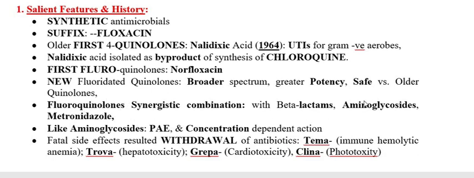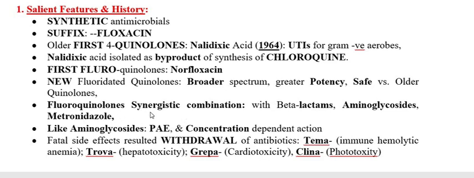Like aminoglycoside, as I earlier mentioned, which possesses a synergistic combination usually with penicillin G or beta lactams, likewise fluoroquinolones also possess a synergistic combination with the antimicrobial groups beta lactams, aminoglycosides, and metronidazole.